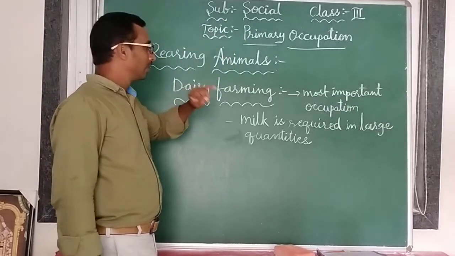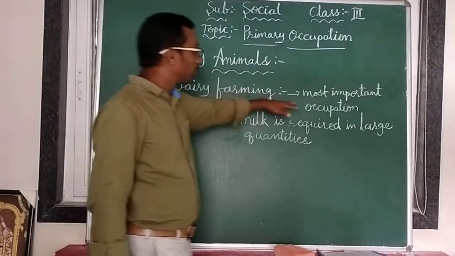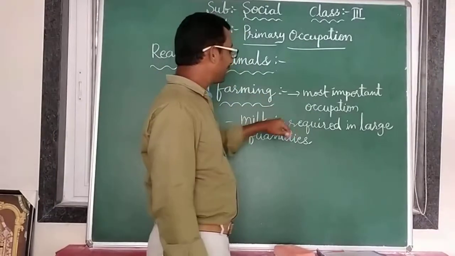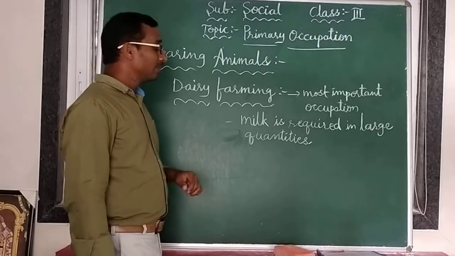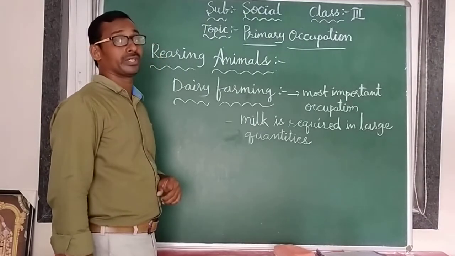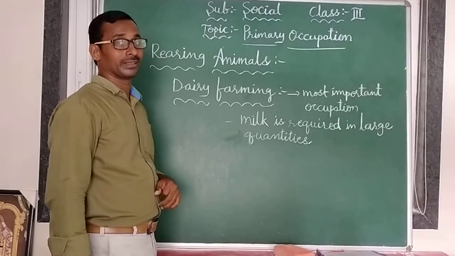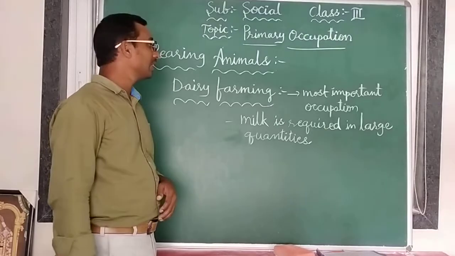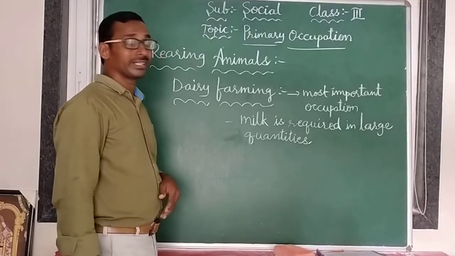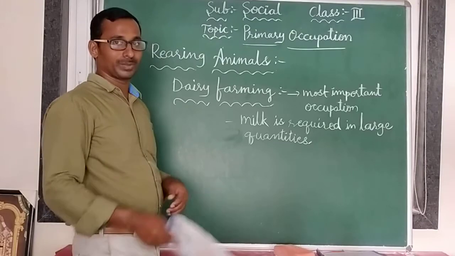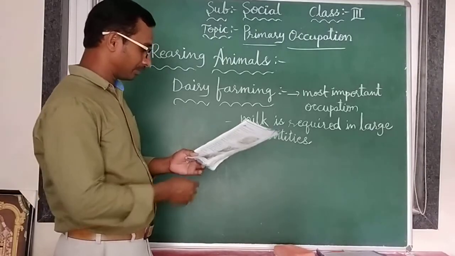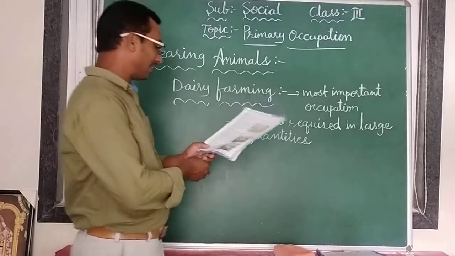Dairy farming is also a most important occupation because milk is required in large quantity in our country.